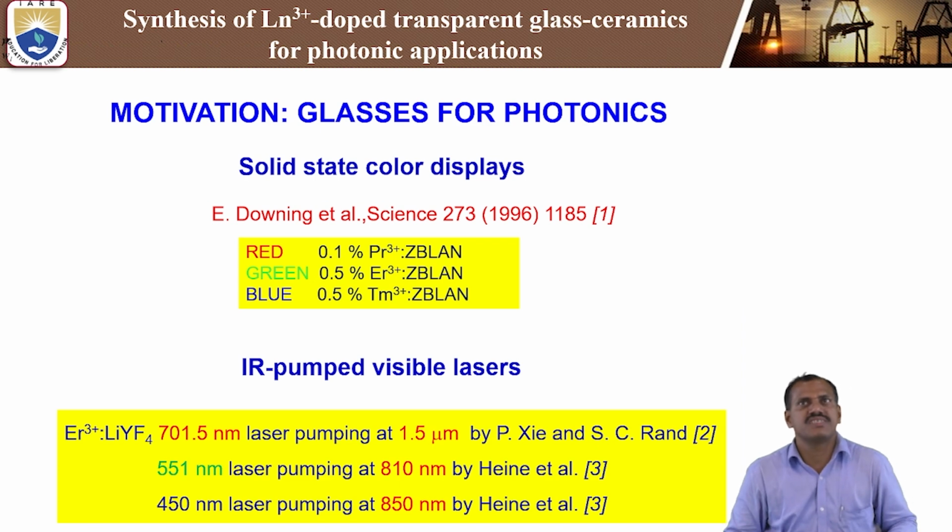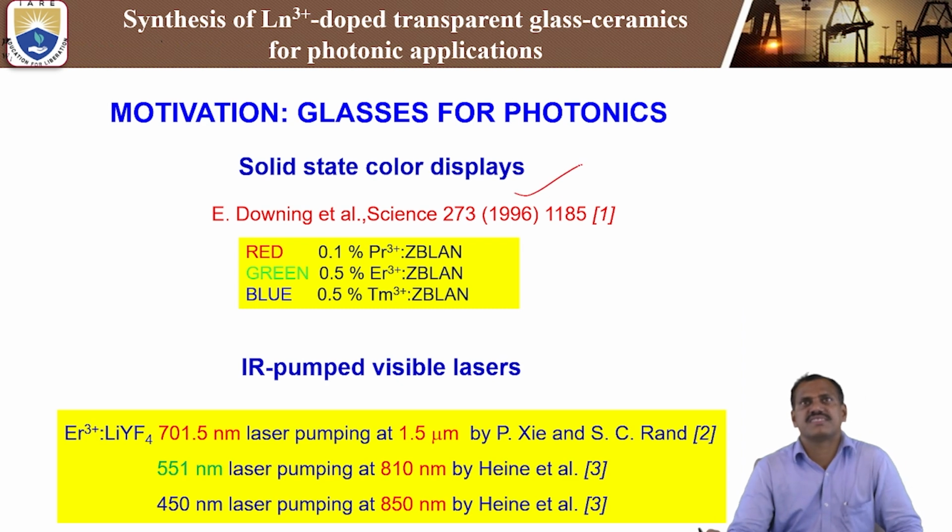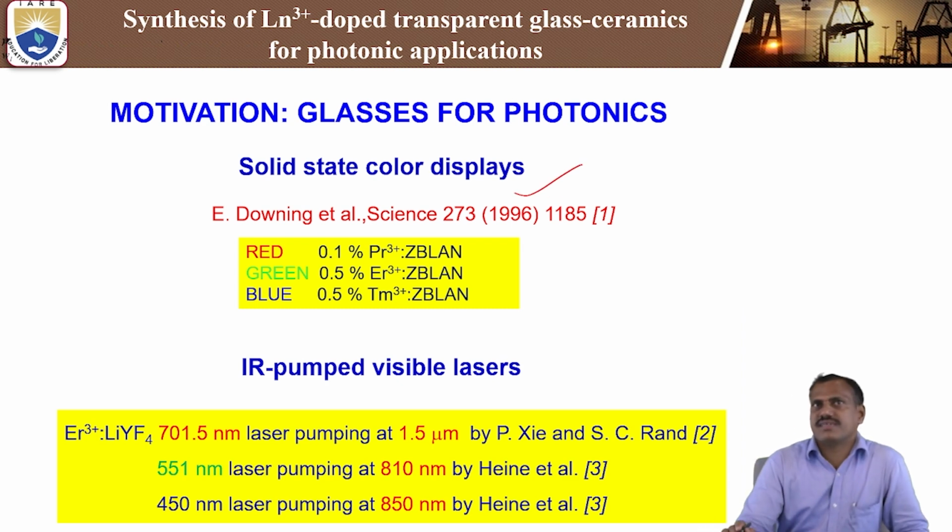See, this is the motivation for photonics in solid state color displays. In a Science paper in 1996, they discovered the glass ceramics ZBLAN glass. That is the ZBLAN glass composition, doped with rare earth ions: praseodymium 3+, 0.5 mole percent of erbium 3+ and 0.5 mole percent of thulium 3+.